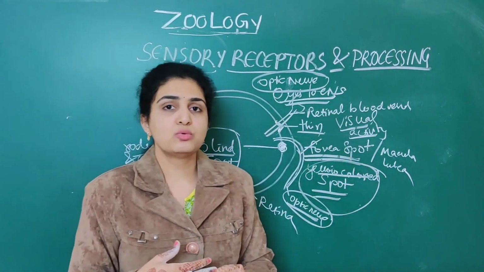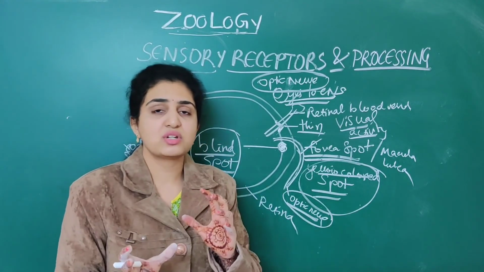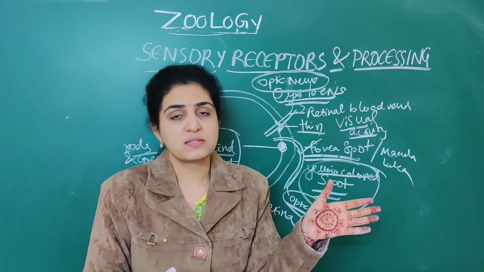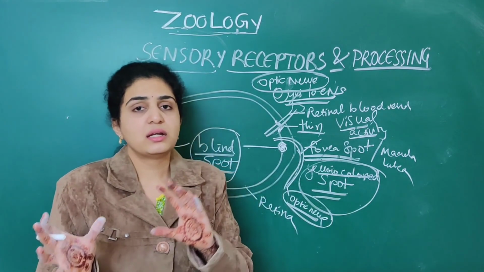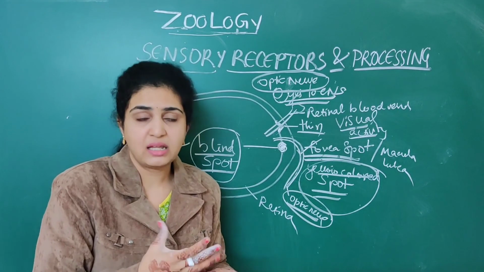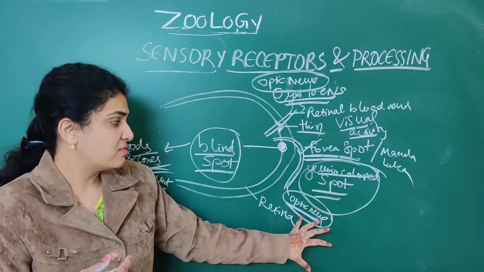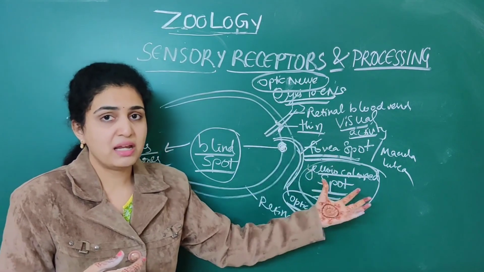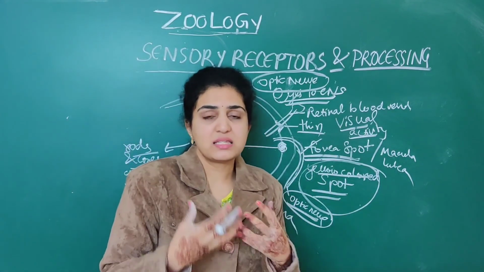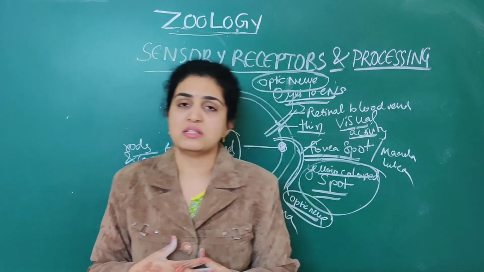When it comes to the nose, it is the olfactory nerve. Anything related to olfactory is the nose. Anything related to the eyes means retinal as well as optic. Everything will come under eyes. So optic nerves transmit signals to the brain, and the blood supply to the eye takes place through retinal blood vessels.